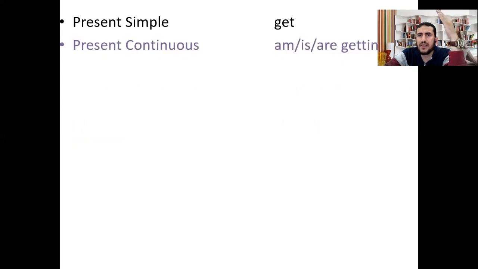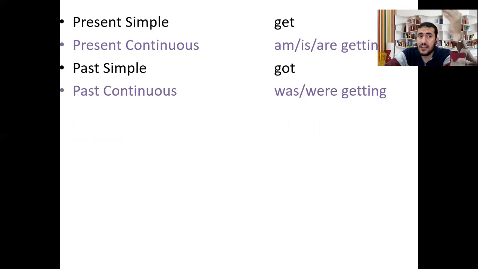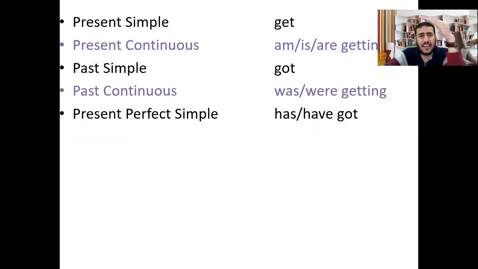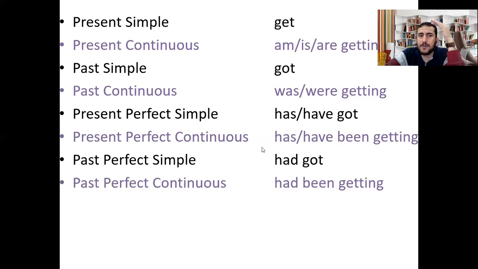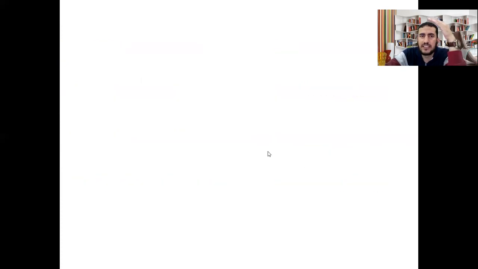Okay, that's nice. Now let's have the present simple of get, the same. Present continuous, am or is, are getting. Past simple got. Past continuous was or were getting. Present perfect have or has got. Present perfect continuous have or has been getting. And past perfect had got. Past perfect continuous had been getting.